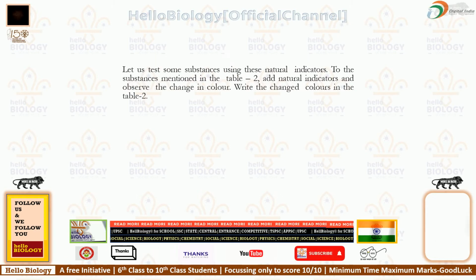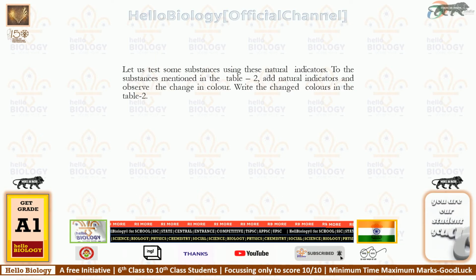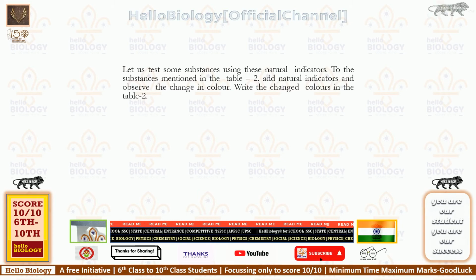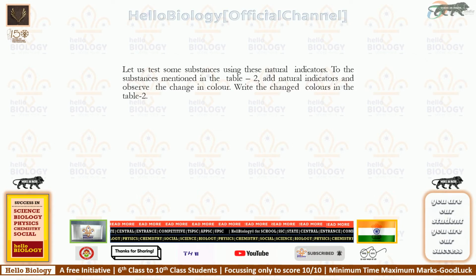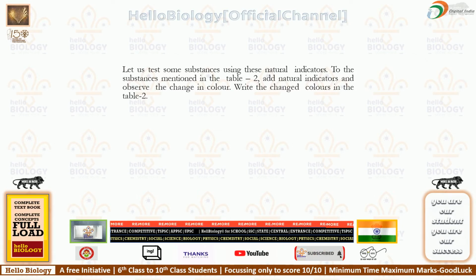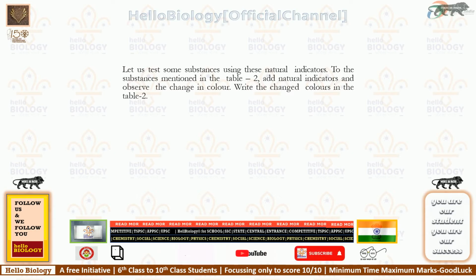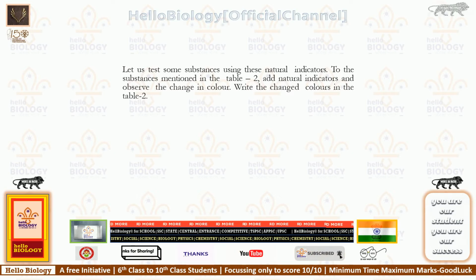Next, let us test the substances mentioned in table 2 using these natural indicators, observe the color change, and write the changed colors in table 2.